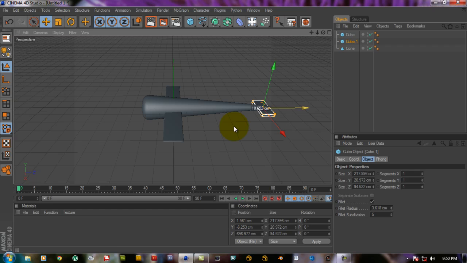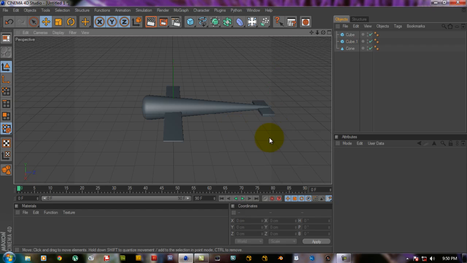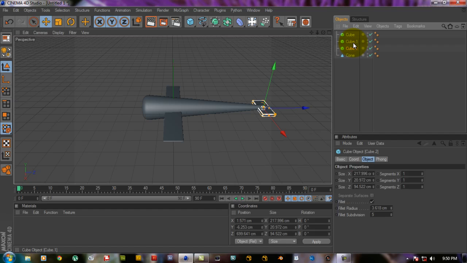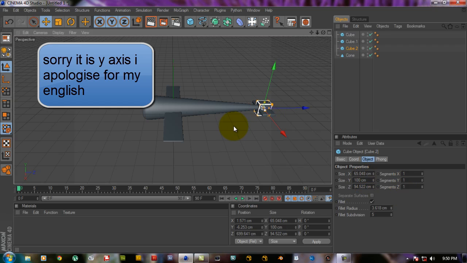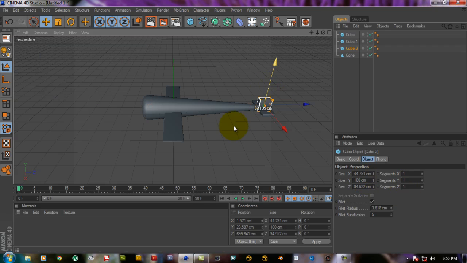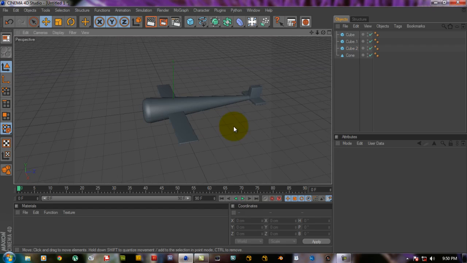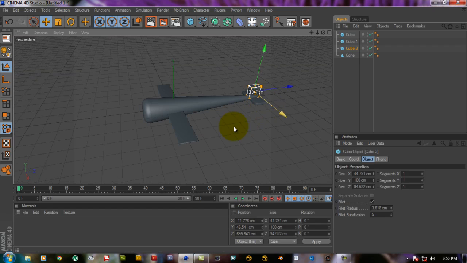Now it's fine. Now we have to make the other part of the plane, so duplicate the cube once more and change the size of the Z axis to 100 and shorten it up. Yeah, it looks awesome. It's a normal plane.